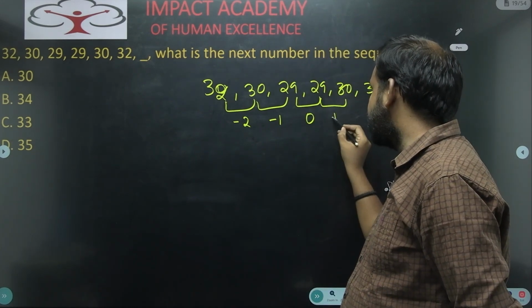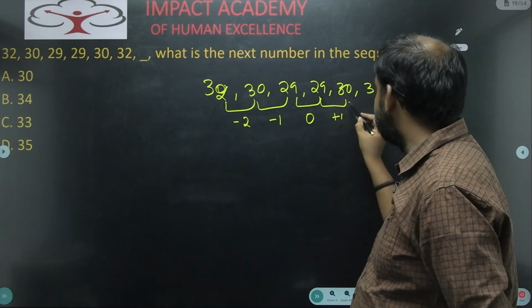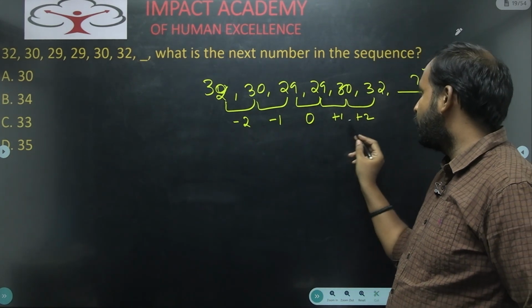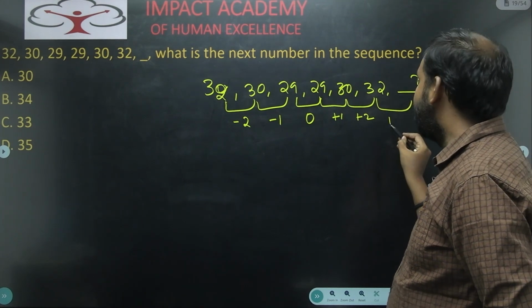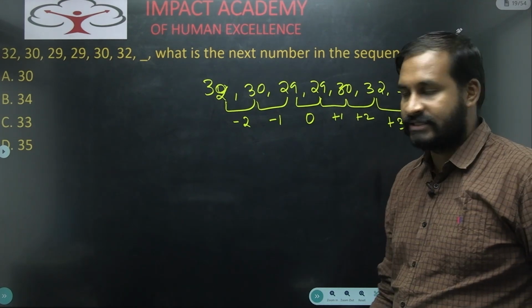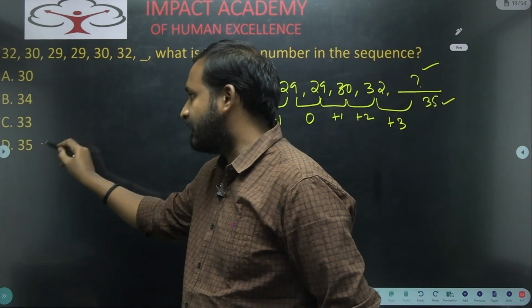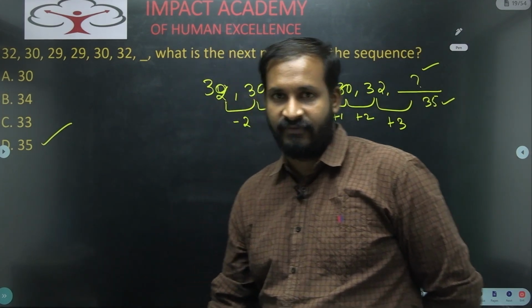Next it became what? Plus 1. Right? Next it became plus 2. Now please observe: minus 2, minus 1, 0, plus 1, plus 2. Next it should be what? Plus 3. So our answer for this one will become how much? 35. 35 is the answer for us here.